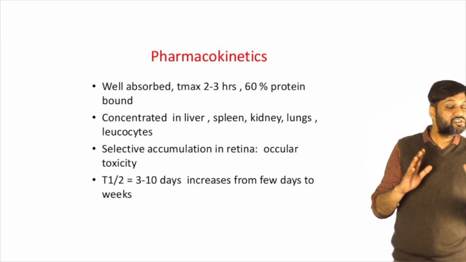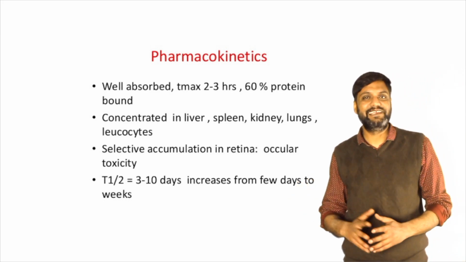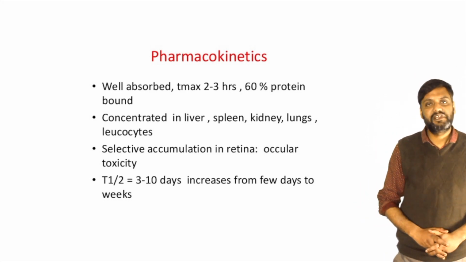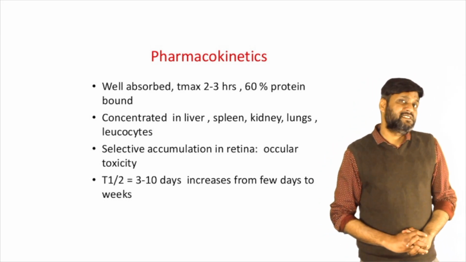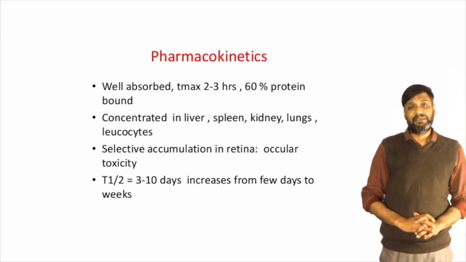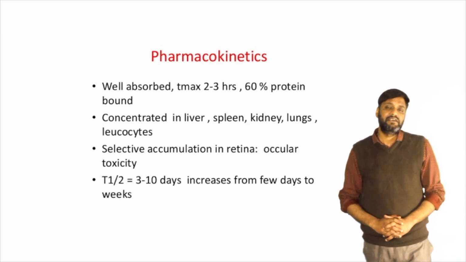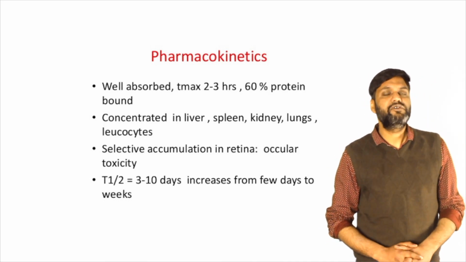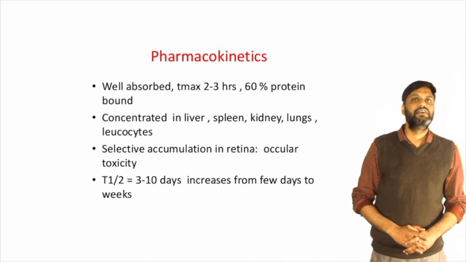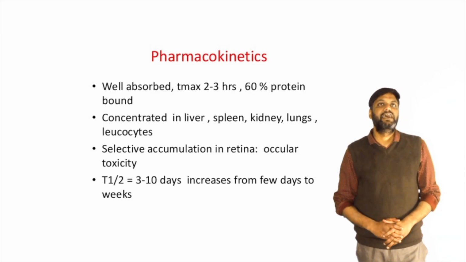Most drugs, like quinine, are metabolized in the liver. After metabolism, these drugs are eliminated with the help of the kidney in the form of urine. So that's all about the pharmacokinetics of quinine, the anti-malarial drug.